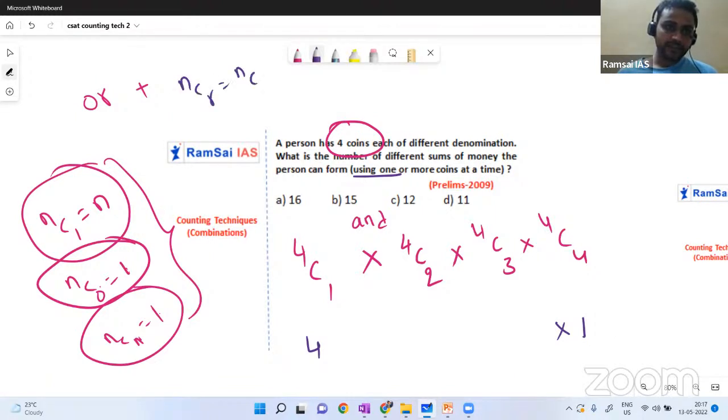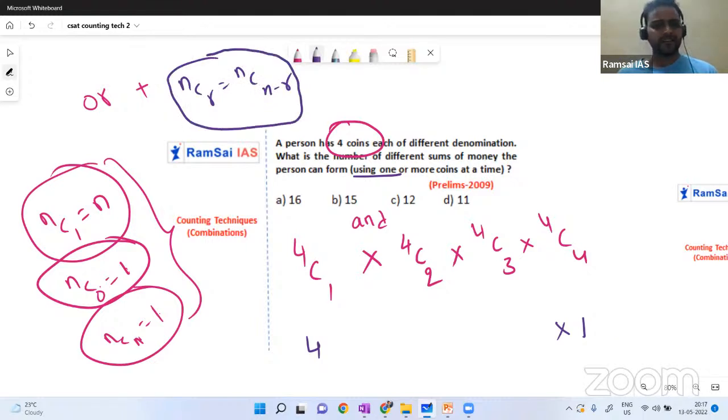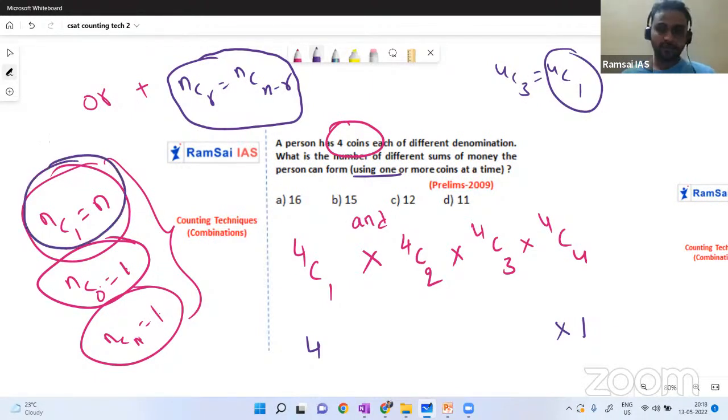Here, I'll tell you one thing. NCR equal to NC(N minus R). Remember this. Everybody knows all these, I'm just reminding you. So in that case, 4C3 equal to 4C1. Can I write or not? 4 minus 3 is 1 only. And NC1 equal to N. So 4C3 equal to 4.